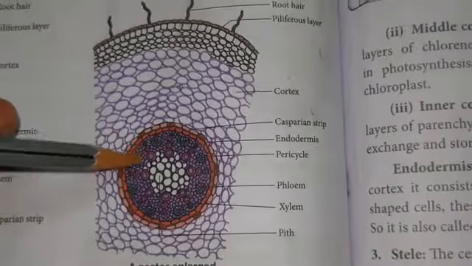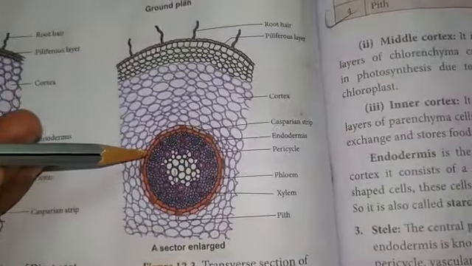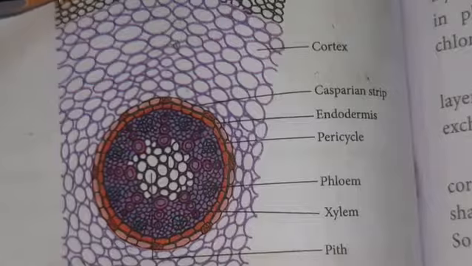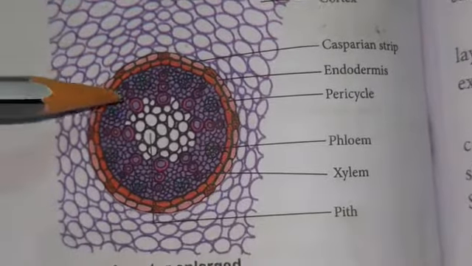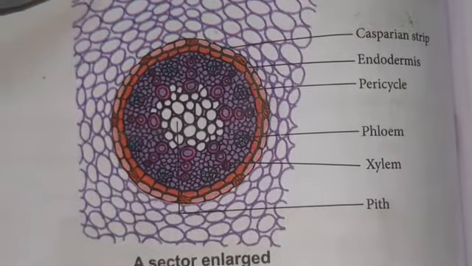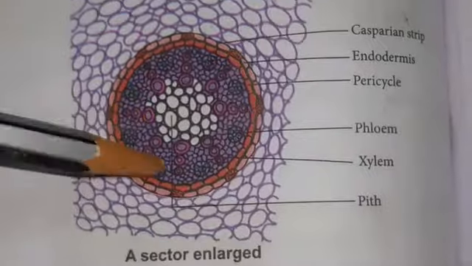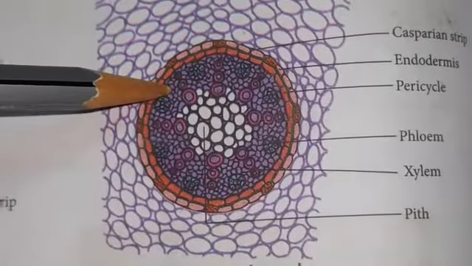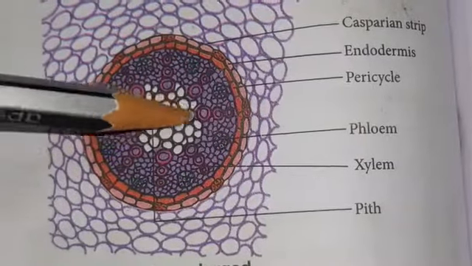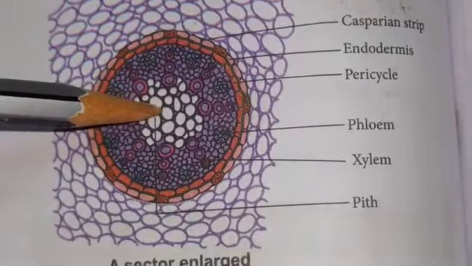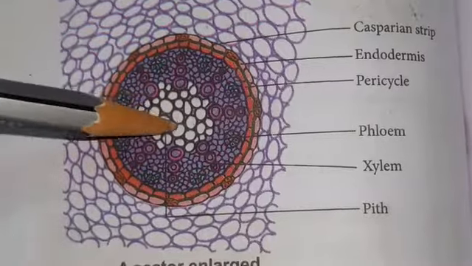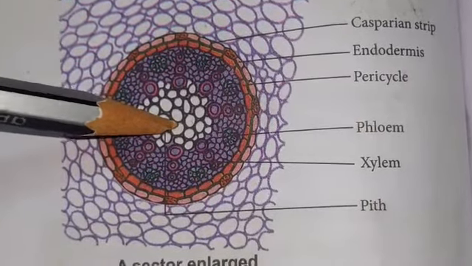In the monocot root, there are many xylem groups present, so it is called polyarch. The protoxylem vessel is facing towards the periphery and the metaxylem is facing towards the center. Such an arrangement of xylem is called exarch xylem. In between the xylem and phloem, the conjunctive tissue is made up of sclerenchyma in the monocot root, maize root. The central part of the stele is called the pith. The pith consists of parenchymatous tissue with a lot of intercellular spaces. The function of the pith is to store reserve food material such as starch.